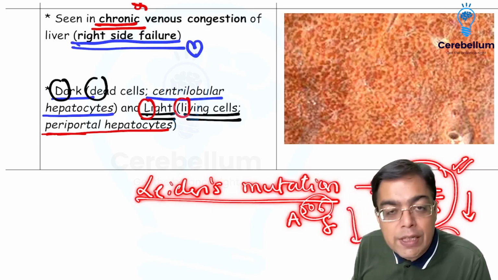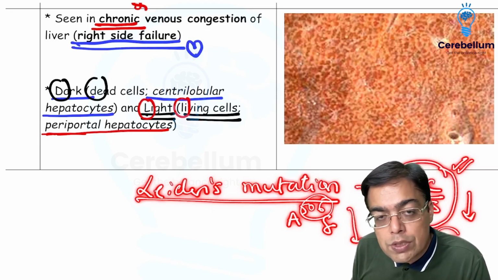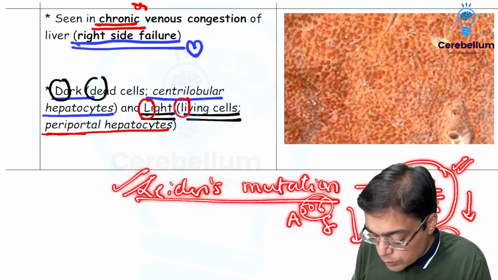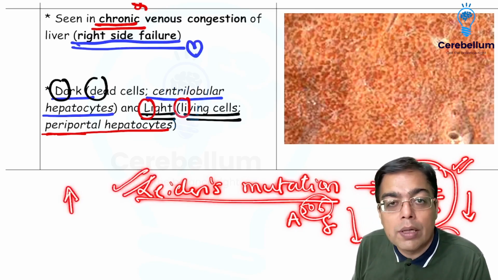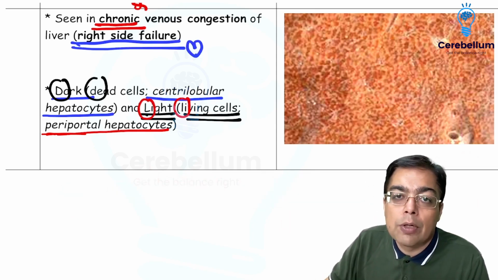Normally, protein C and protein S are responsible for inhibiting the activity of factor 5. But once there is a Leiden's mutation, factor 5 cannot be controlled by protein C and protein S, and therefore it is going to become hyperactive. And that is what is going to be responsible for causing an increased risk of coagulability in the patients. So that's what we need to remember so far as the short and sweet discussion of hemodynamic topics is concerned.